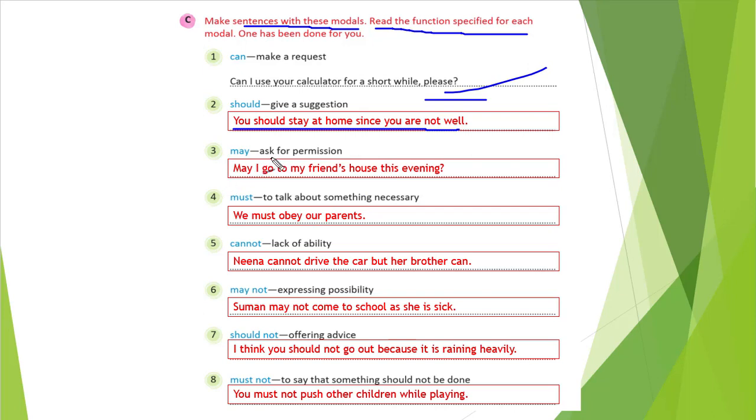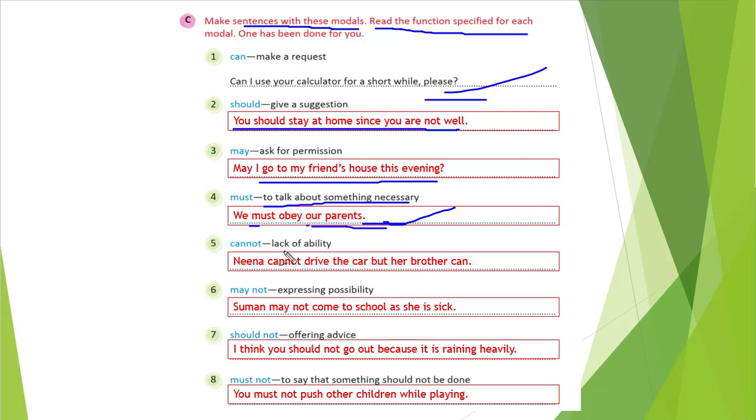You see, third one, ask permission. If you want to ask permission, so may I go to my friend's house this evening? You are asking your parents this permission. Or also you can make the other sentence, may I come in, teacher, right? So you can ask the teacher to come in. So that way you can make the request for permission. Must. To talk about something necessary, that we must obey our parents. Or you can say we must brush in the morning. That also we can make as necessary. So that way you can create different sentences.